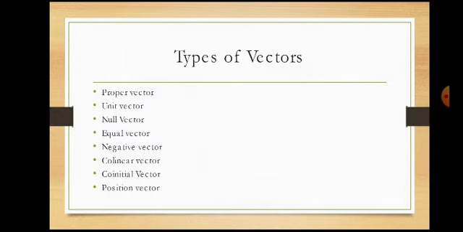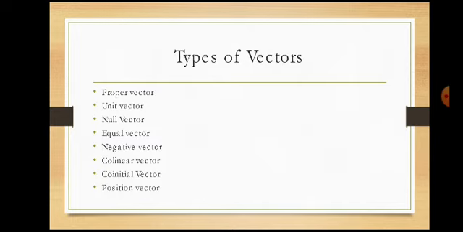Here we have different types of vectors based on the magnitude and directions of the vectors. Some of the vectors have the same direction and same magnitude. Some have the same magnitude but opposite directions. Like this, we can classify vectors into different types.